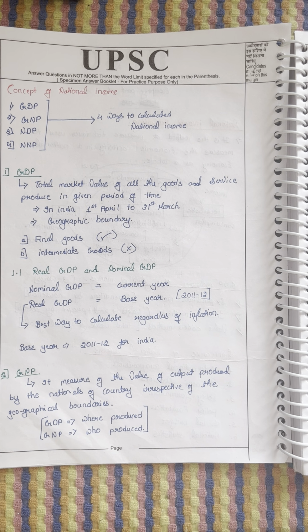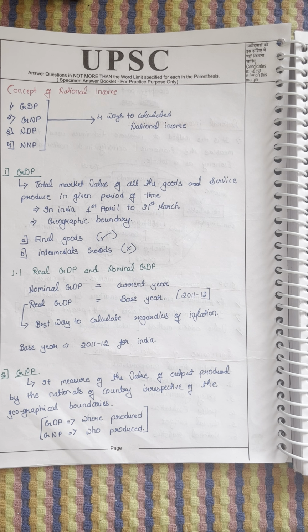There are four ways of national income: GDP that I explained now, GNP gross national product, NDP net domestic product, and NNP net national product. Okay, let's understand what these are and what is the use of these things. GDP, gross domestic product. We can write it as the total market value of all the goods and services produced in the given period of time.